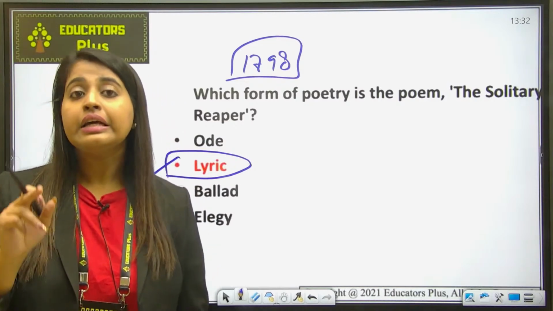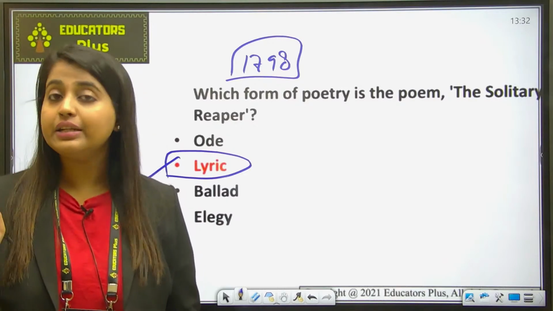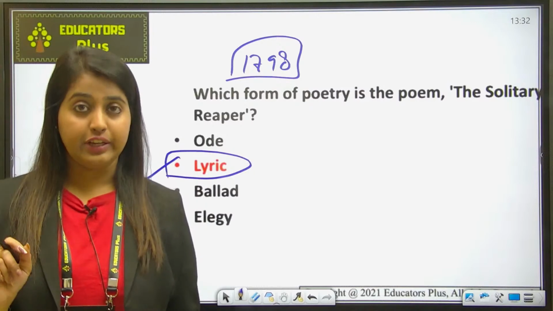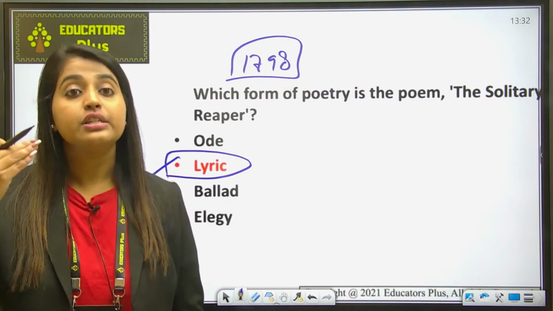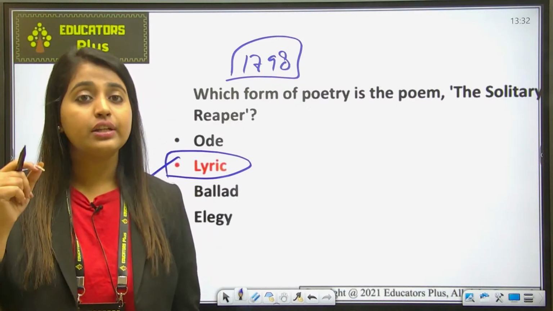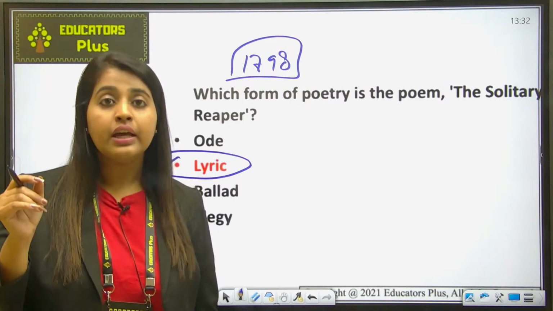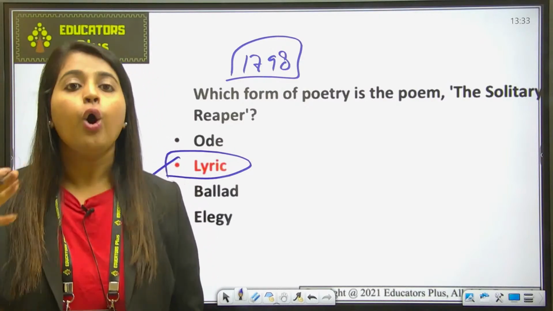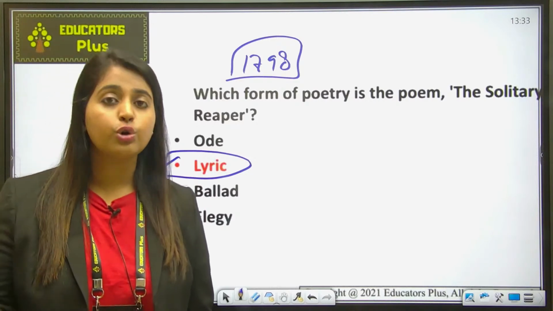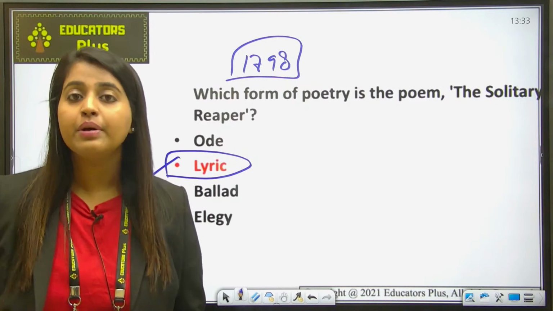Also remember that in this poem, Wordsworth tells us about a girl who was a Highland maiden. She was working alone in a field, and while working, she sings a mournful tune in a very sad voice, which enthralls the poet, and he tells the listeners to either listen silently or move on without disturbing the song, because the song was so catching that Wordsworth didn't want her to stop singing.